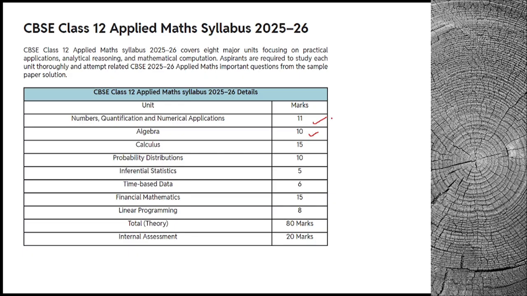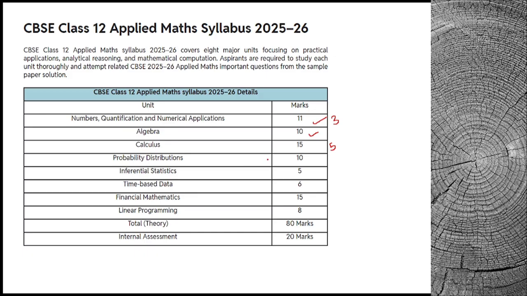So at least you can get minimum 3 mark questions from number quantification, the modular arithmetic part. And calculus, differentiation is very simple and easy because in class 11 also you have studied differentiation. So some 5 to 6 mark questions you will get from differentiation. So a minimum of 5 marks you can score from differentiation.